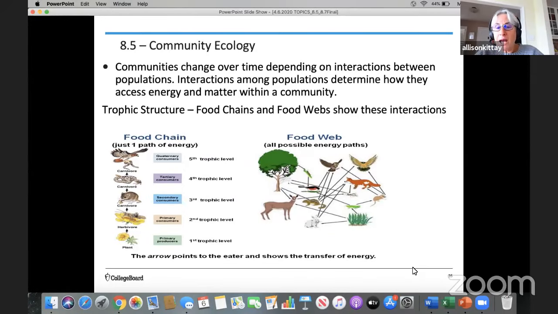If you look at the food web, it shows all of the possible energy paths. And again, the arrow points toward the organism that is gaining the energy. So if you look at the bunny, it is an herbivore. It eats the grass. It is going to be getting its energy from the grass. If you look at the top consumers in this food web, you can see there are two raptors. There's an owl and there's a hawk. Let's look at the owl first. The owl can get its energy by eating the bunny. It can get it from eating the squirrel, the bird, or the rodent. So there are multiple ways that top consumer can get its energy.